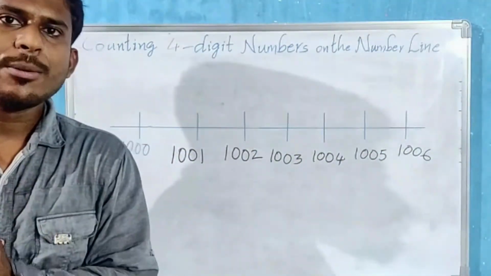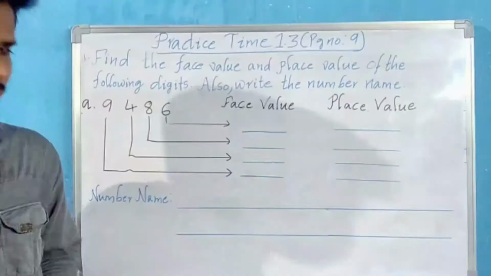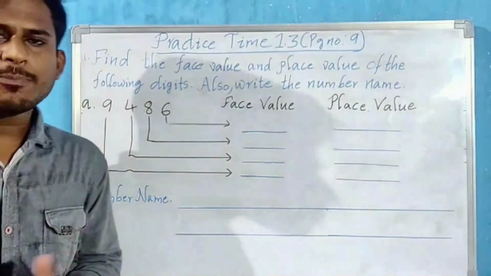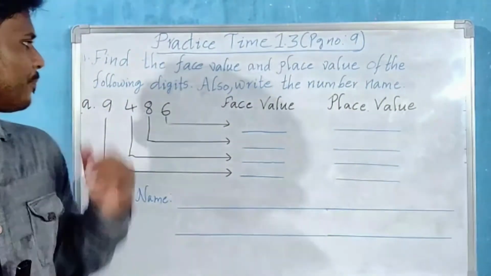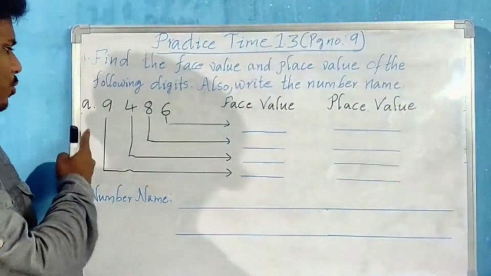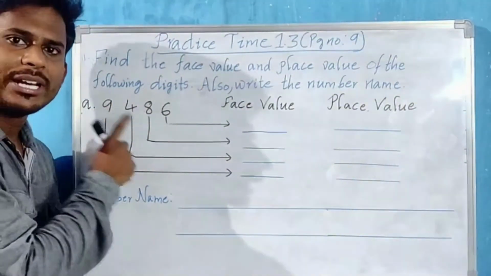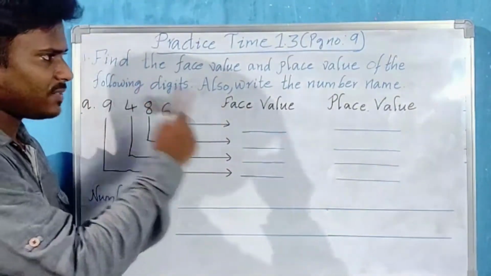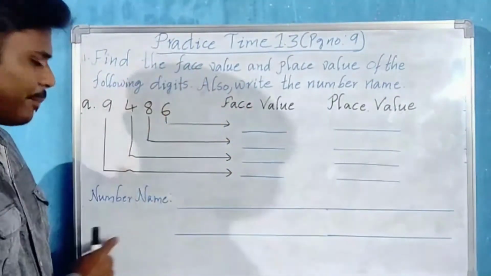Okay, let us go for practice time sums 1.3, page number 9. Find the place value and face value of the following digits. Also write the number name. So what is the question? 9, 4, 8, 6. These are the given digits. We have to write the face value, place value and number name.